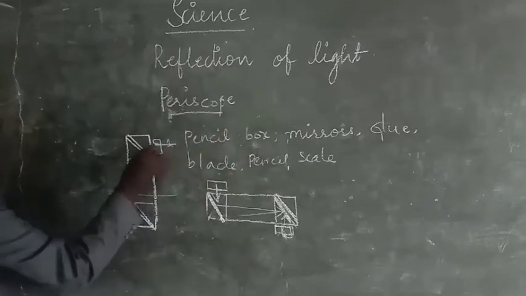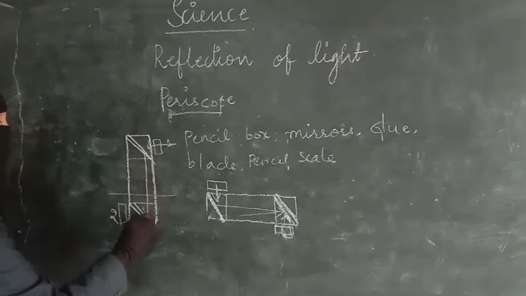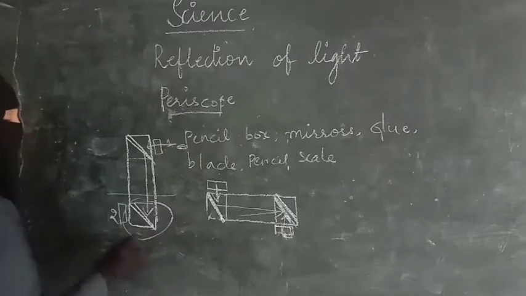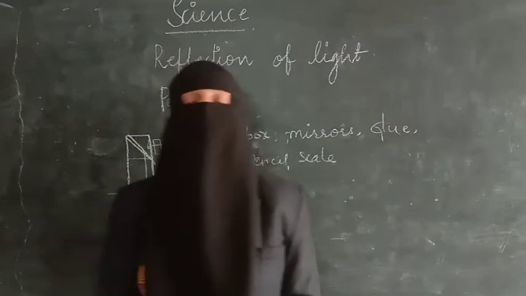From here the rays will be falling here, as I said, and as a result those will be reflecting and falling on the second window. And you can see what is going on here. You can see all those here near the second window. By hiding, you can see this window. If you want, it is very easy to make.